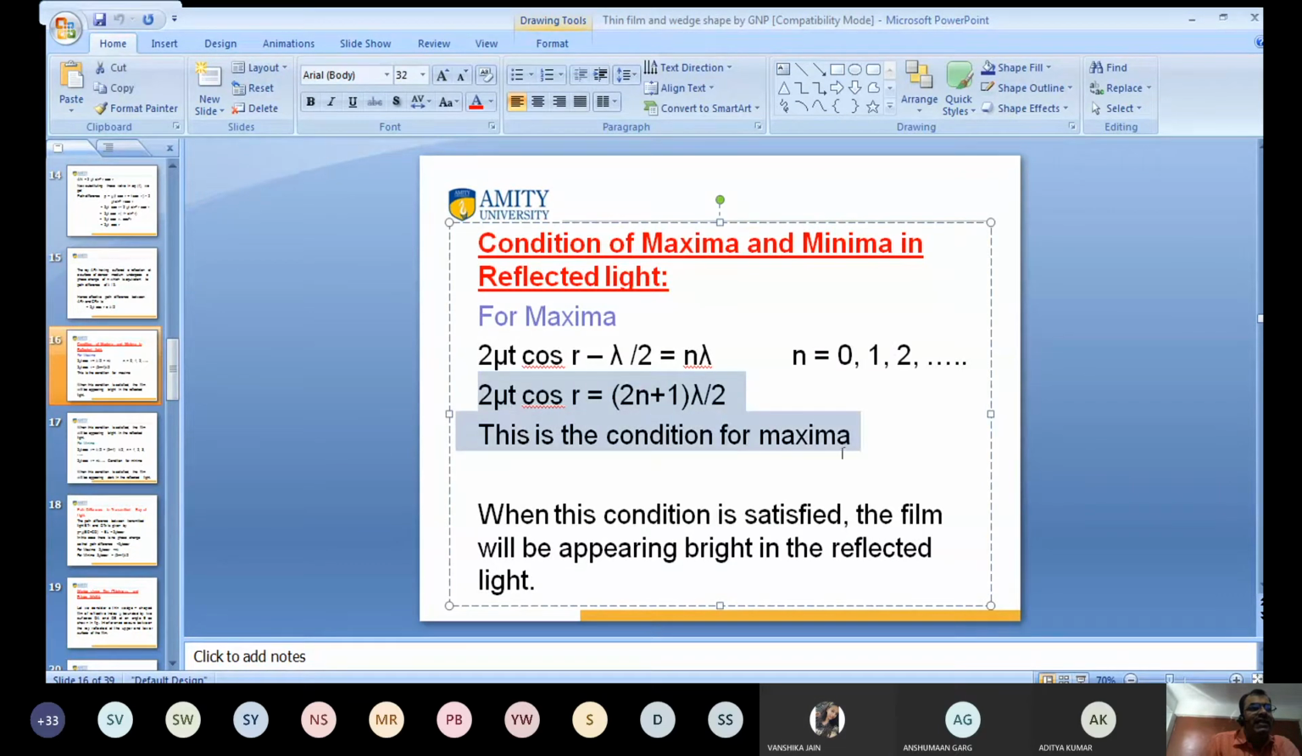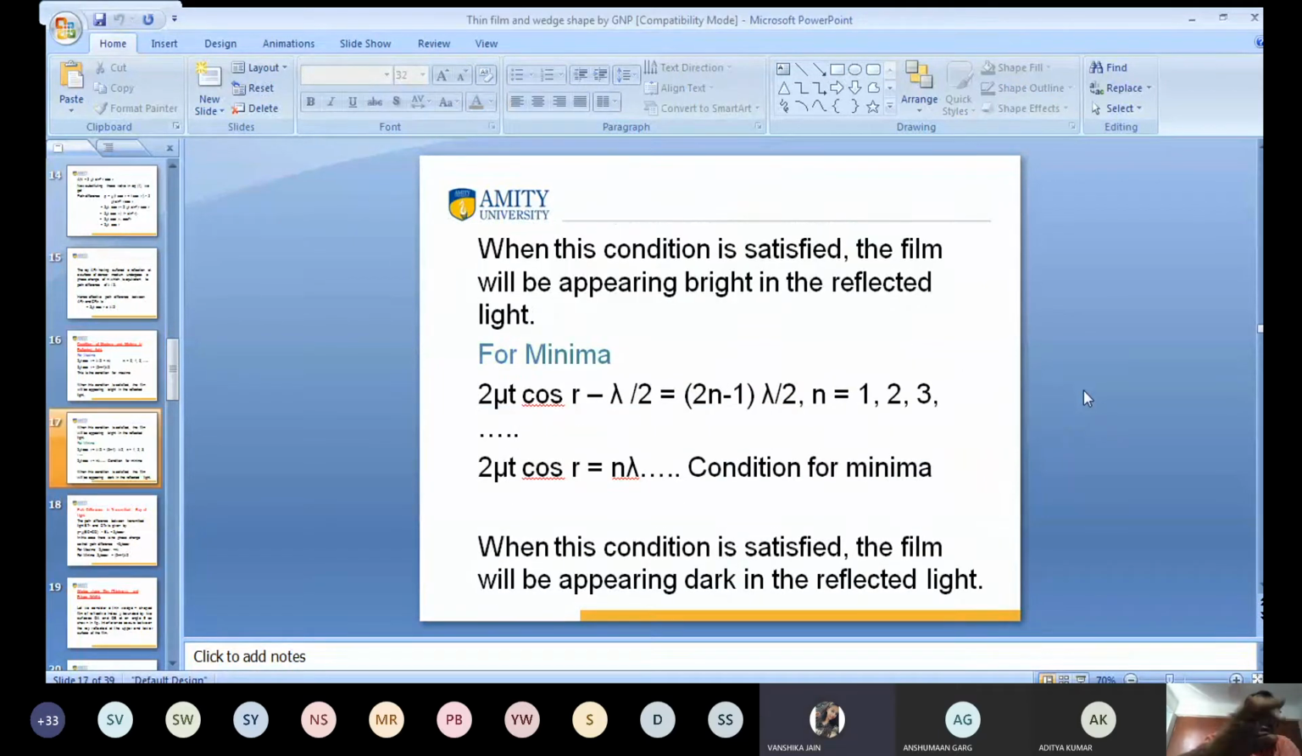When this condition is satisfied, this is the condition for maxima, so we get maxima intensity. And when this condition, 2 mu t cos r is equal to n lambda, is satisfied, we get the minima intensity. Minima intensity means dark fringes, and maximum intensity means bright fringes. Clear?